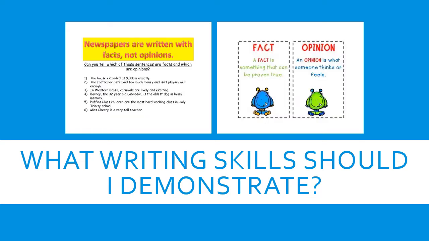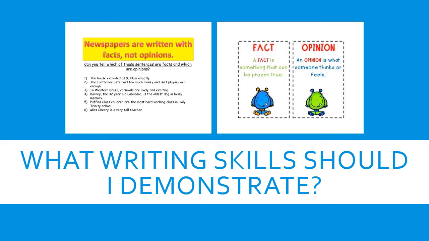One of the next things that we are looking for in your newspaper reports is newspapers written with facts, not opinions. In case you need a little bit of a reminder what exactly we mean by facts and opinions, we've popped this poster over here to help you. A fact is something that can be proven to be true, and an opinion is what someone thinks or feels.